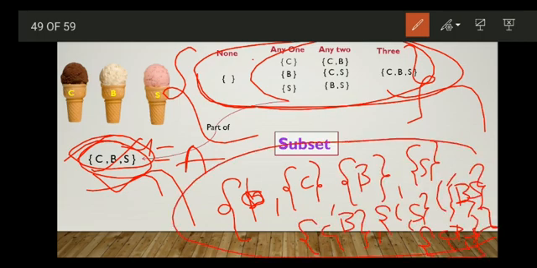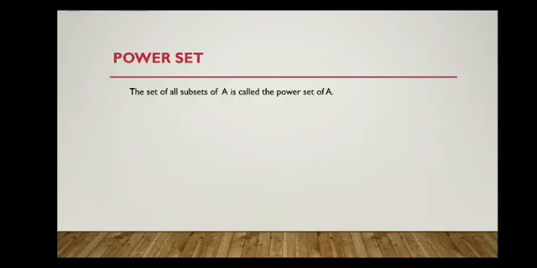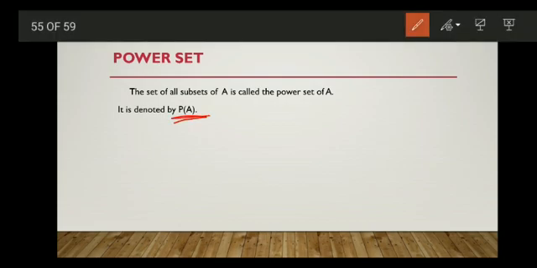Okay, this collection of all the subsets of set A is called the power set of A. So the set of all subsets of A is called the power set of A, and it is denoted by P(A). We'll read it as P of A. Power set is the set of all the subsets of A. Okay, that is the power set of A.